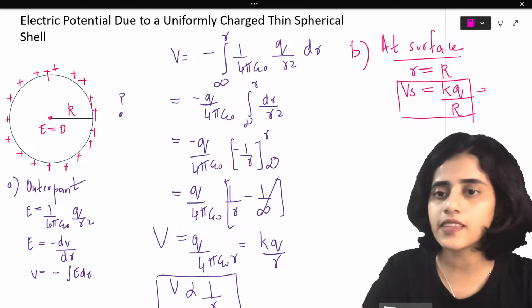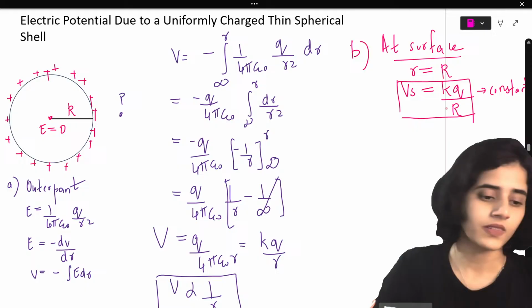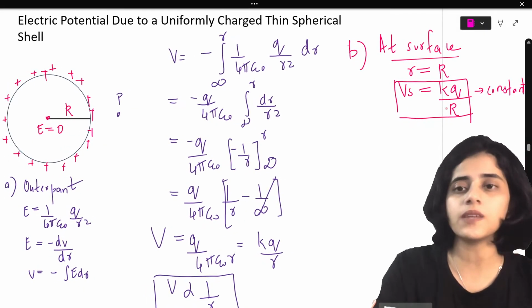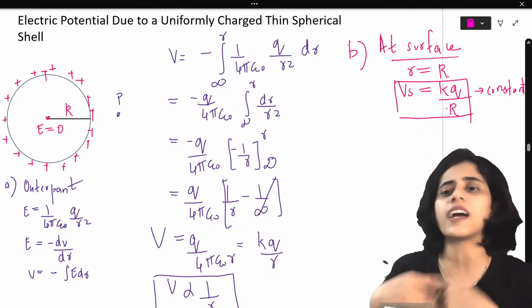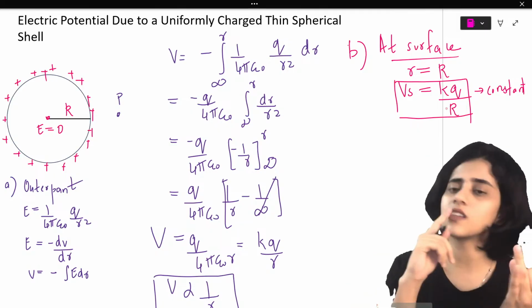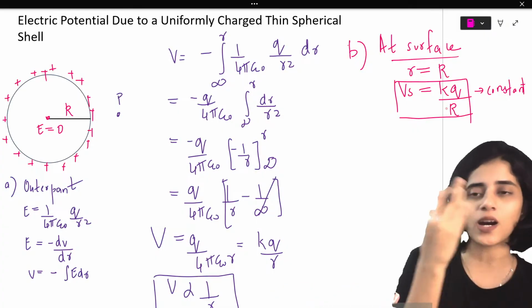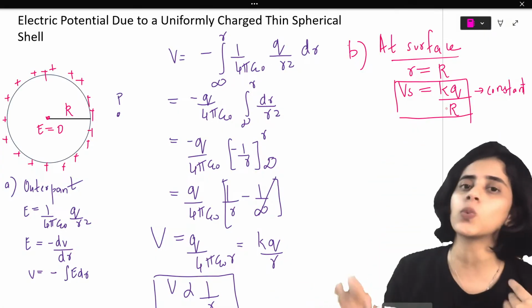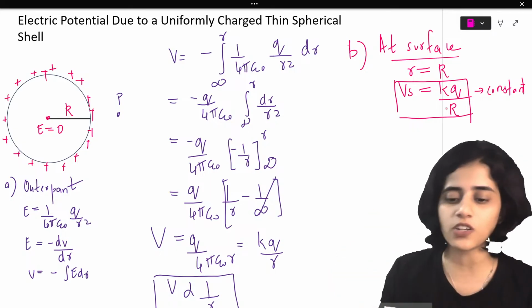And this will be a constant. Why would it be a constant? Because all the values are constant. K is a constant, Q is a constant, R is a constant. It's not going to change. In the first part, outside, you can take any point. Depending on where you take, the distance will change. Here, nothing will change, so it's going to be a constant.